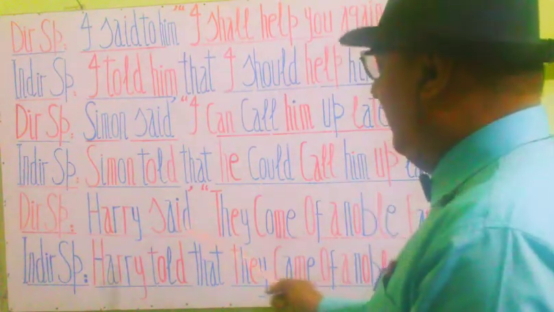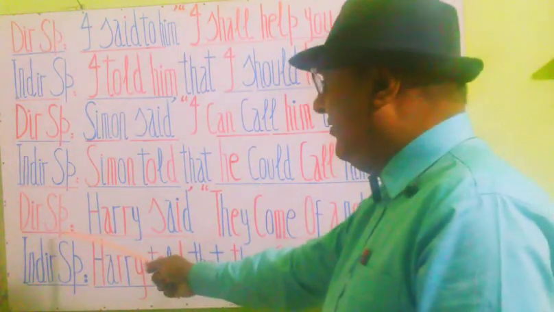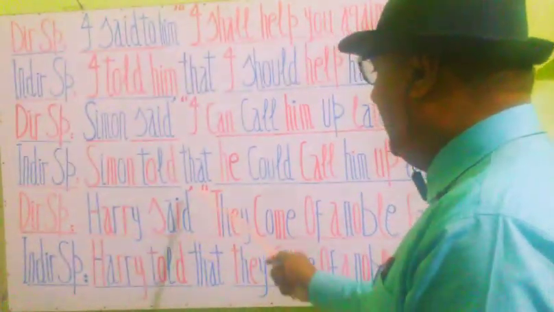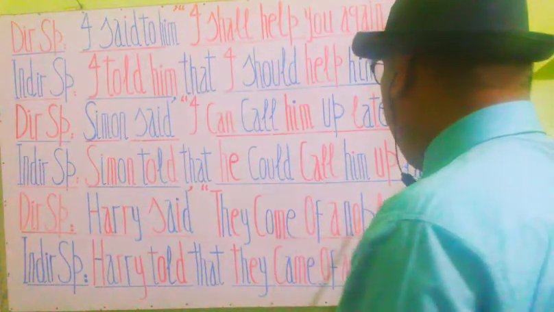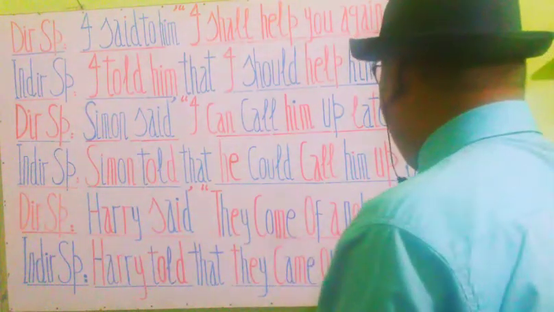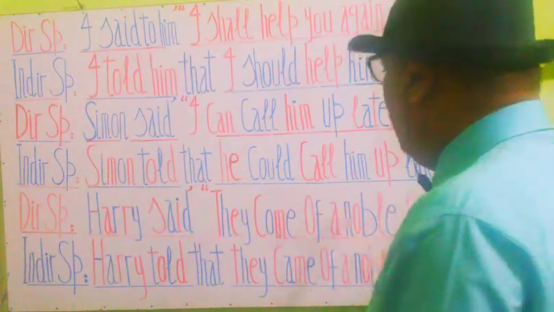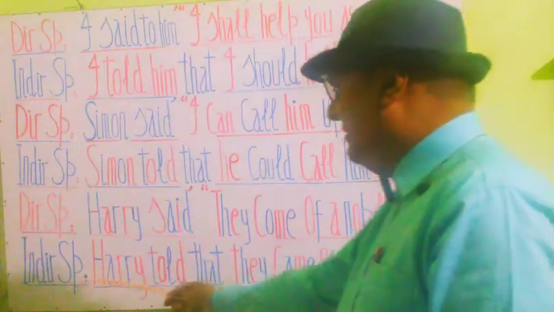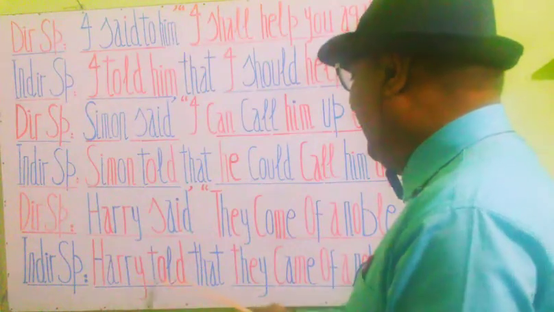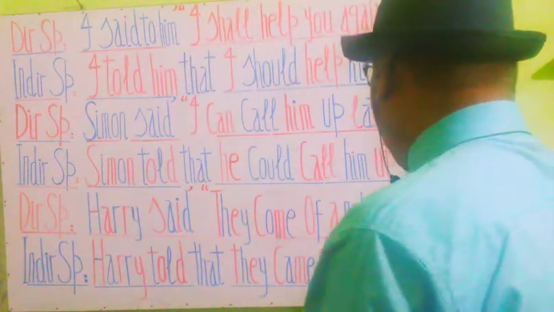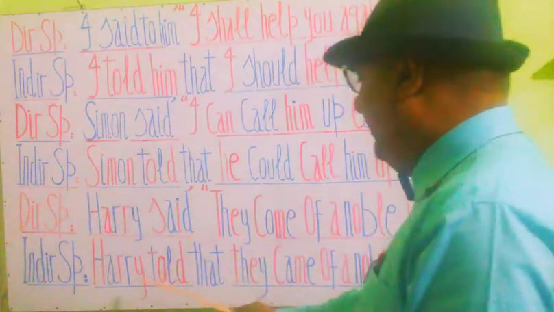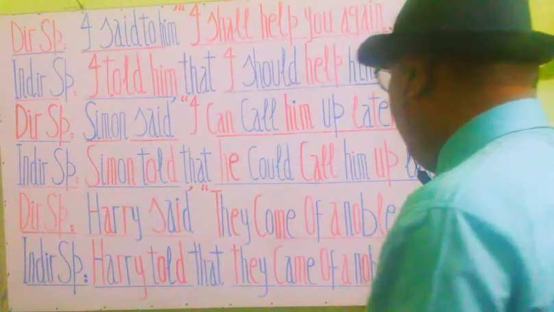Now let's proceed to the third statement. This is also in direct speech: Harry said, "They come of a noble family," commas close, full stop. Now let's see its change. Applying the rules: Harry told that they came of a noble family.